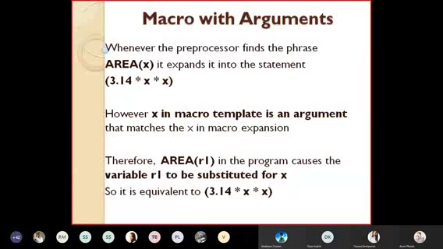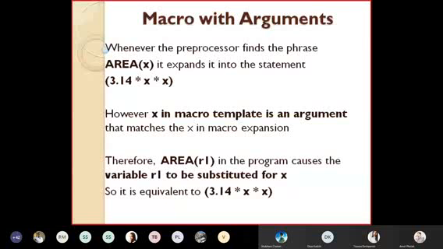However, x in the macro template is an argument that matches the x in the macro expansion. Though it is expanded as 3.14 into x, as x is considered an argument in the macro template, in expansion it will substitute the value.